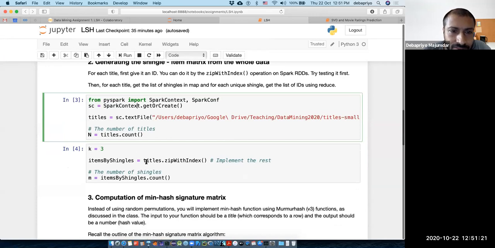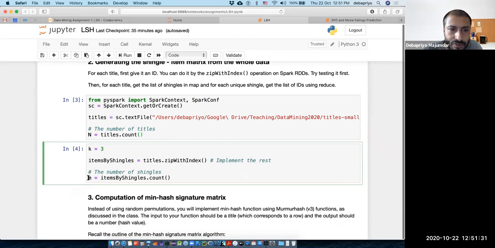Once you load this on Spark, obviously you will change the path. Then the first thing you can do is titles zipWithIndex. I can show you how that works.